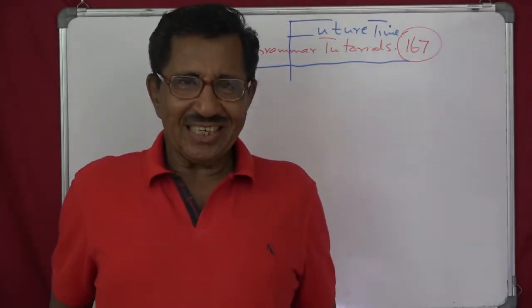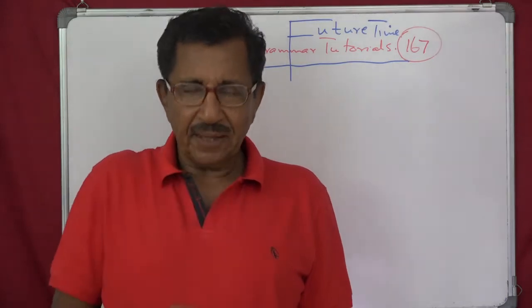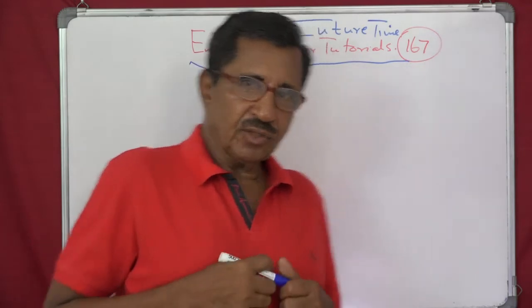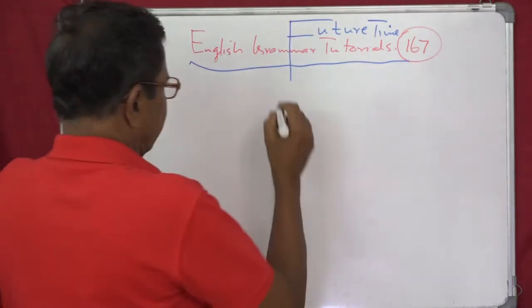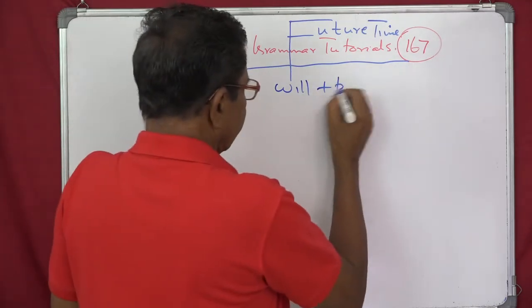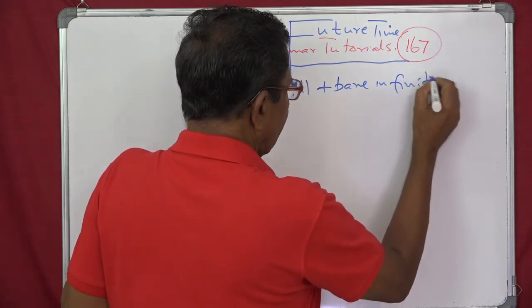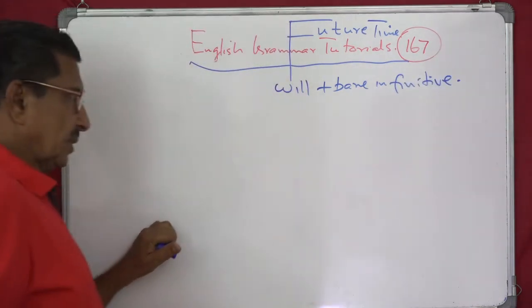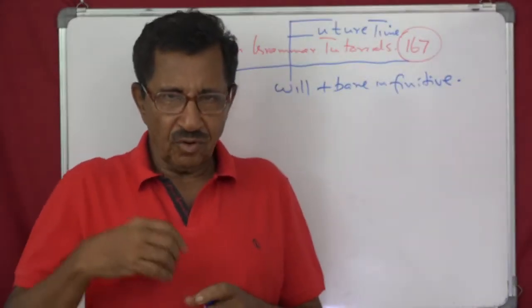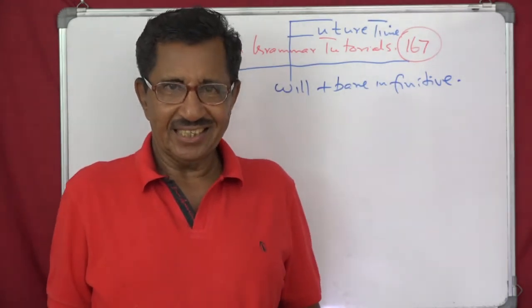Hello friends, we have seen expression of future time. There are many ways of expressing future time. That's the most common one, as we have seen. That's with will plus bare infinitive. This is the common way to express future, very common, very often used and confused as tense, future tense. Understand?